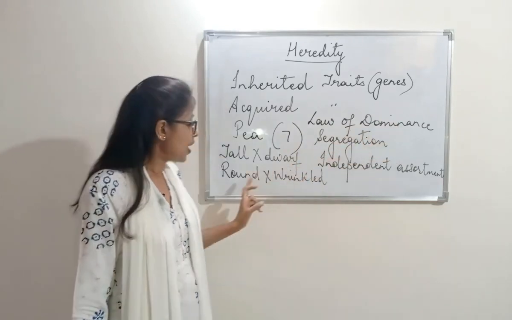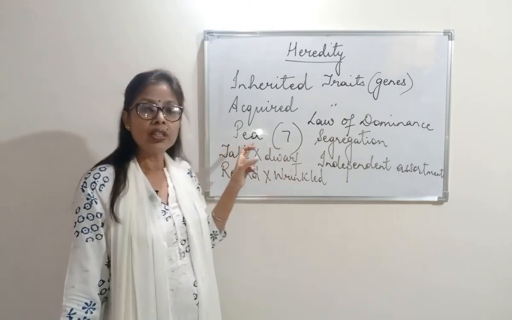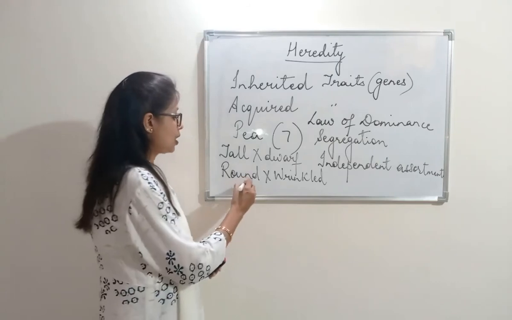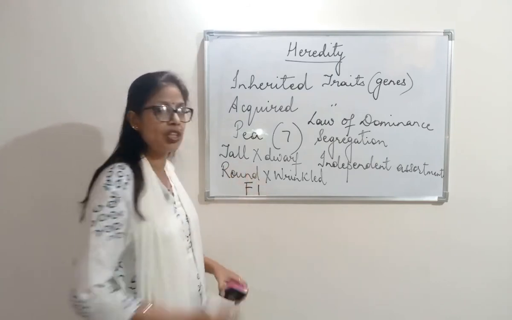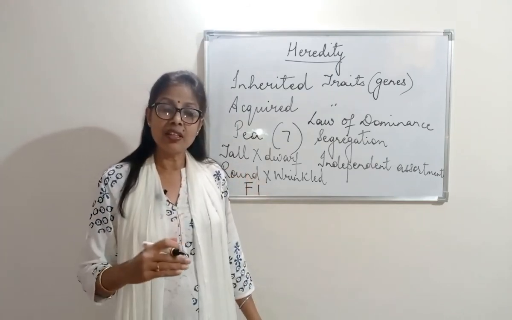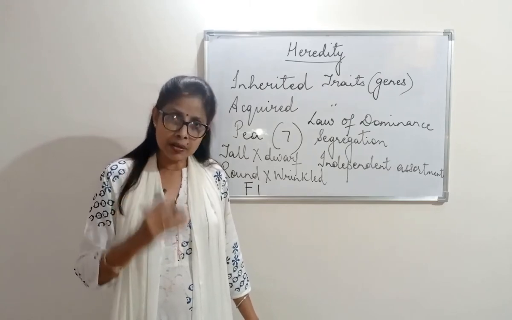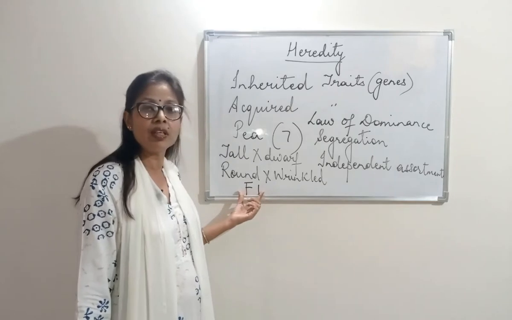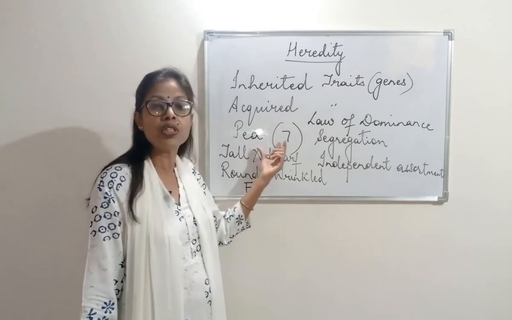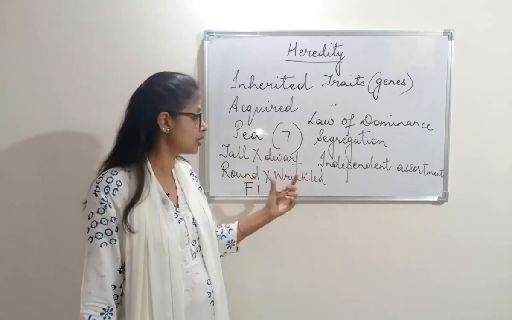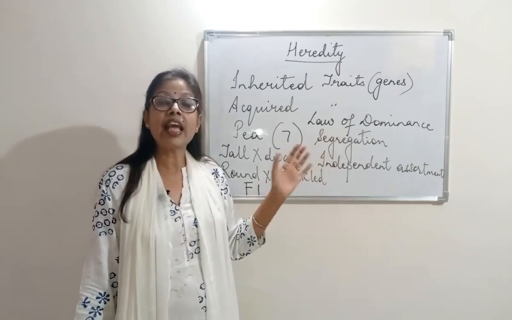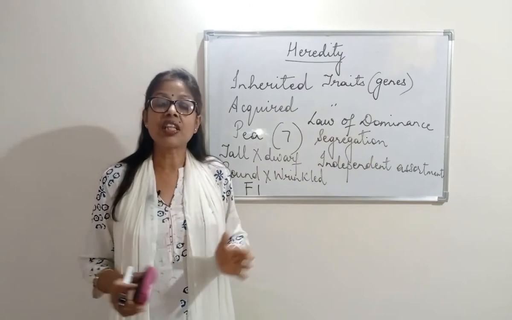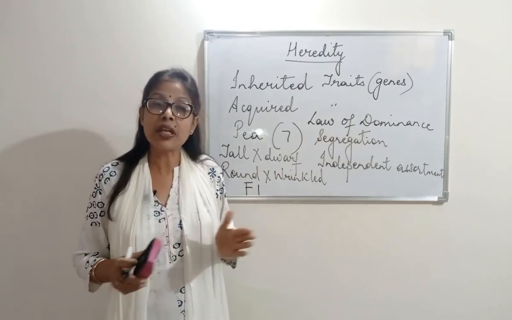All this happened only in the first generation, what we call the F1 generation. But when the offsprings of the F1 generation were used for all 7 contrasting characters, he found that in the F2 generation there was segregation, separation, and independent assortment.